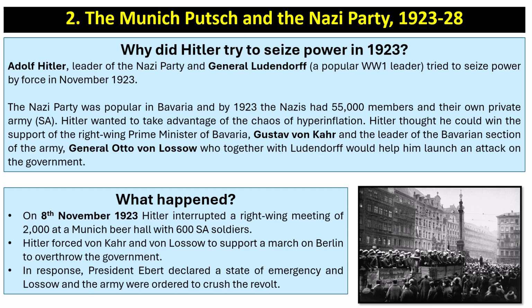Now, Hitler, leader of the Nazi Party, along with General Ludendorff, who was a popular First World War leader, tried to seize power by force in November 1923 in what became known as the Munich Putsch.